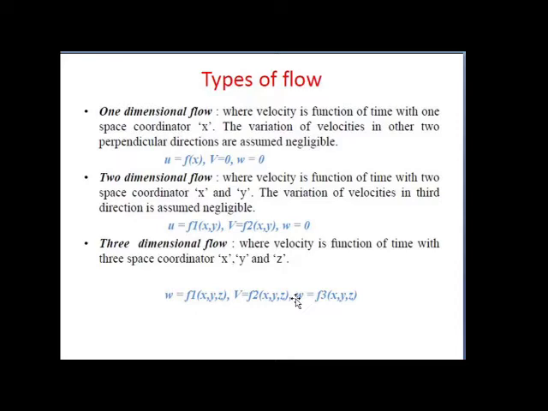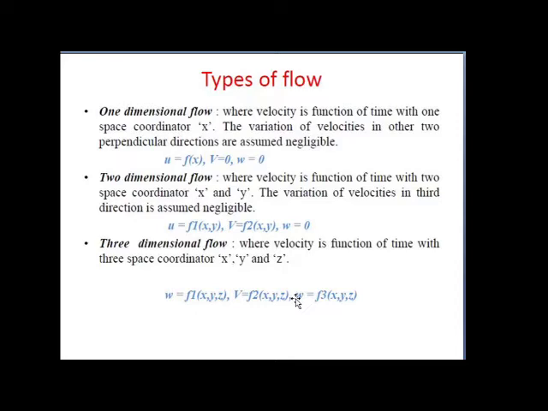And in three dimensional flow, the velocity is a function of time with three space coordinates x, y and z, means the velocity in all three directions is considered.